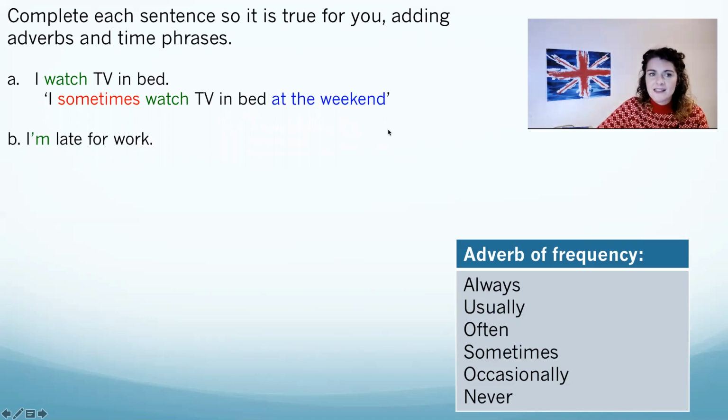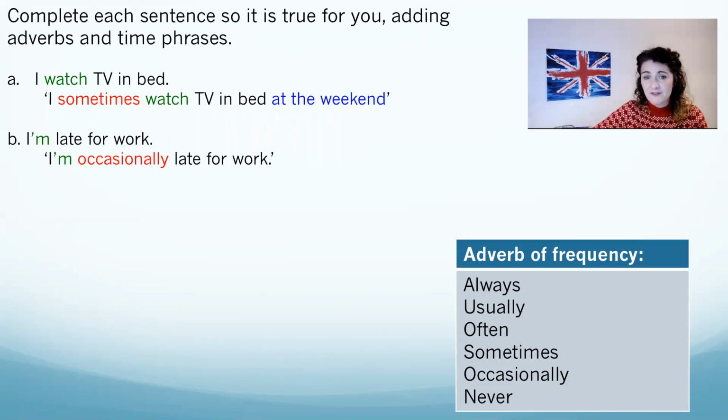What about this sentence? I'm late for work. Can you make this sentence true for you? For me, I'm occasionally late for work. I try not to be, but I'm occasionally late for work. We can see this is the verb to be, so my adverb of frequency goes after that verb.